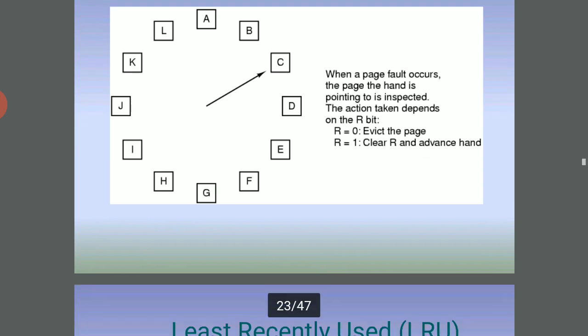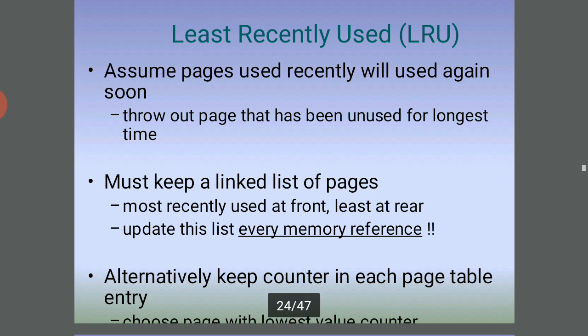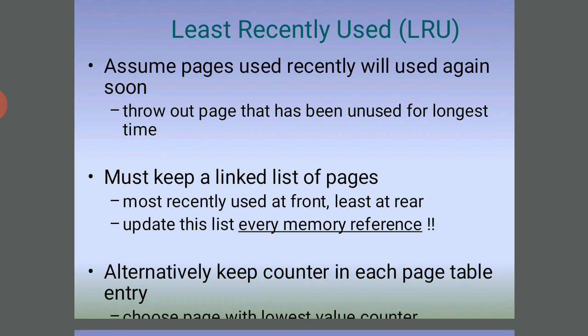This is the page replacement algorithm called least recently used, LRU. Assume pages used recently will be used again soon, and throw out the page that has been unused for the longest time. Must keep a linked list of pages, with the most recently used at the front and the least at the rear, and update this on every memory reference. Alternatively, keep a counter in each page table entry.